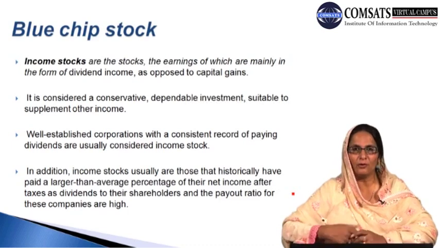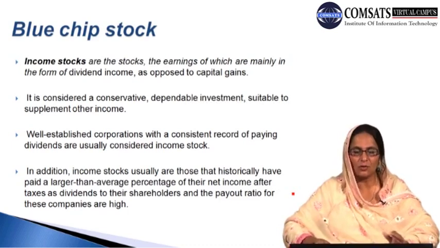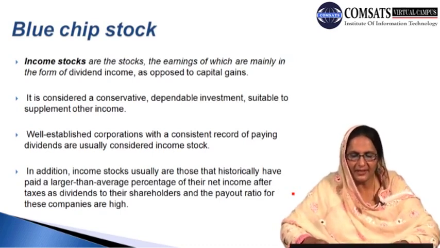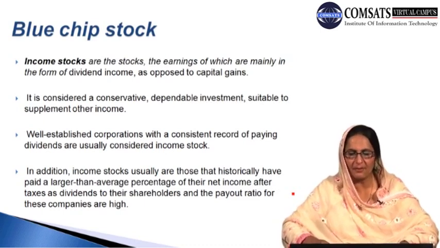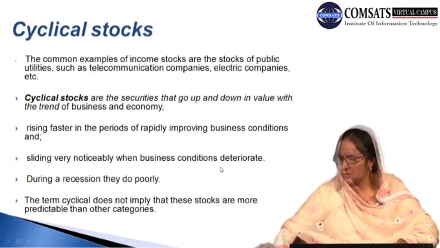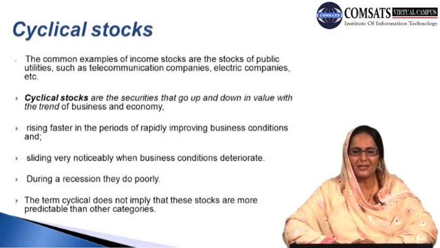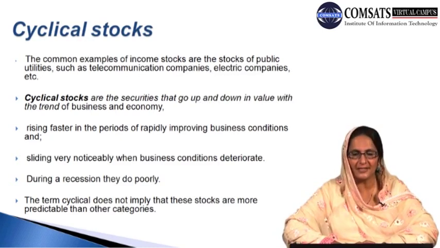When they produce or supply their assets or stock to the market, they earn profit and income on it, they pay the taxes, and they divide the dividend among a number of investors and shareholders, and therefore we can say the payout for these companies is high. Continuing with the discussion, the most common examples of income stocks are stocks of public utilities such as telecommunication companies and electrical companies. These two types of companies provide important and significant examples of income stock.